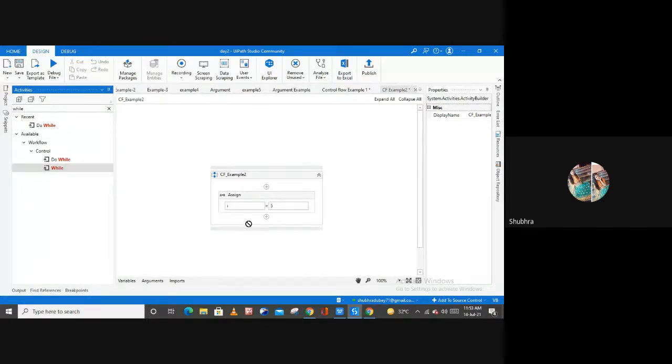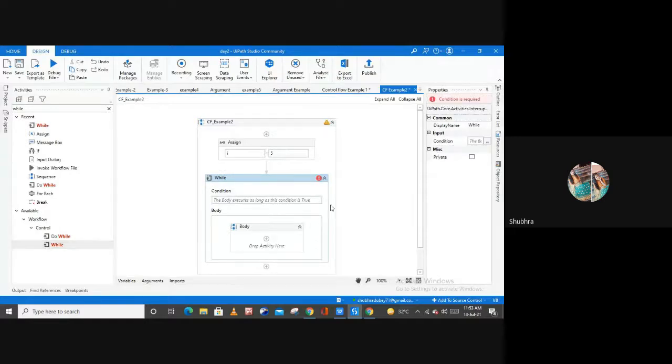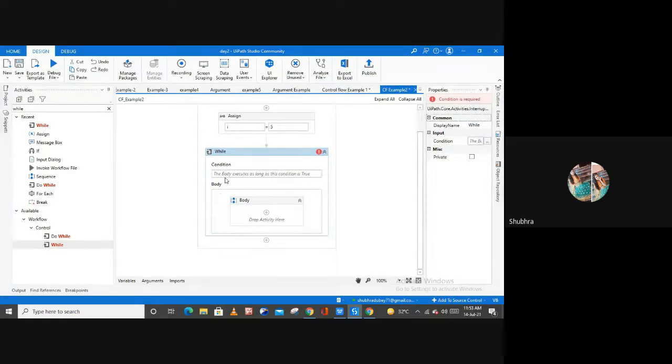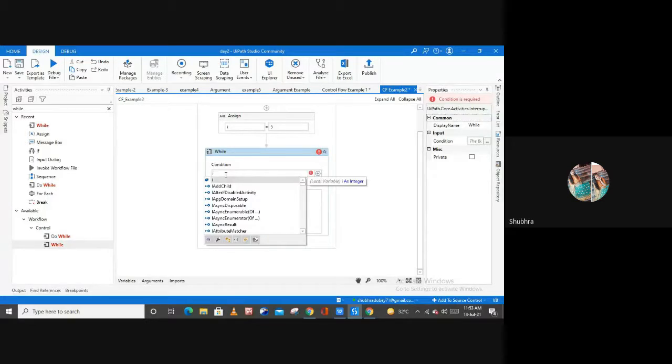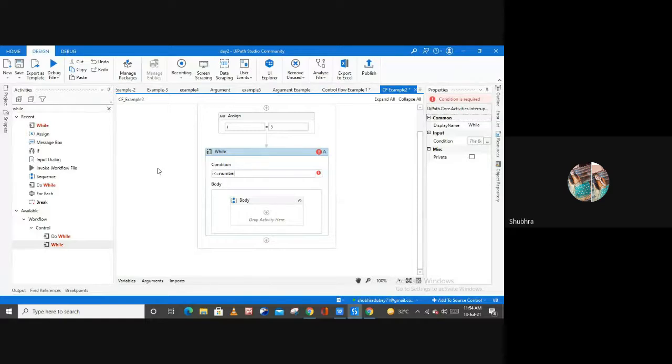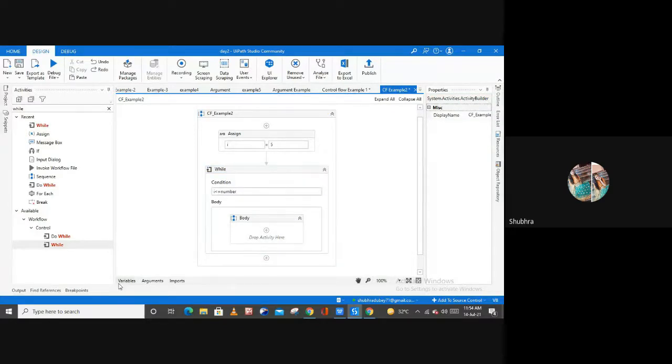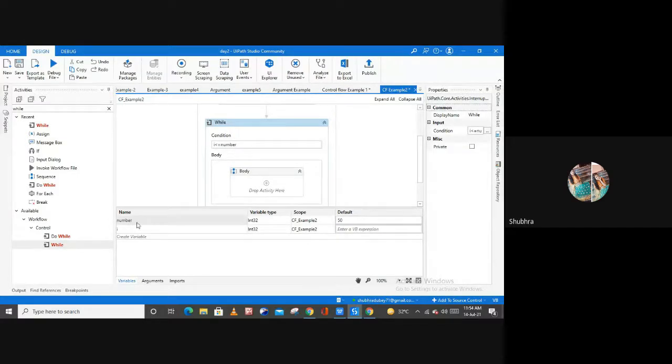And now I'm going to use our while activity here to run our loop. So this is our while activity, and here we have to provide the condition, right? So the condition will be I is smaller than or equal to number. As you can see, the default value of this number variable, let me select the activity first, is 50.